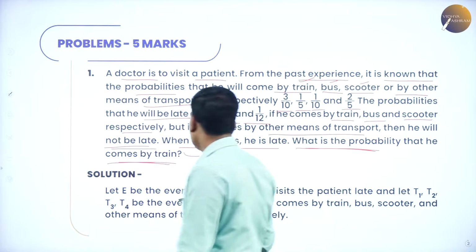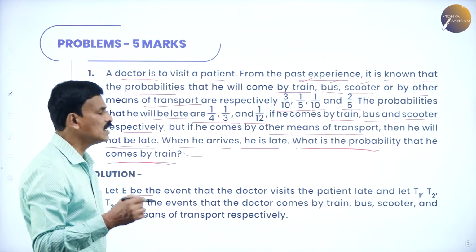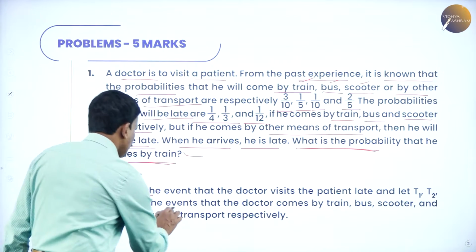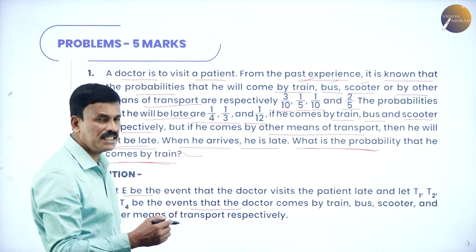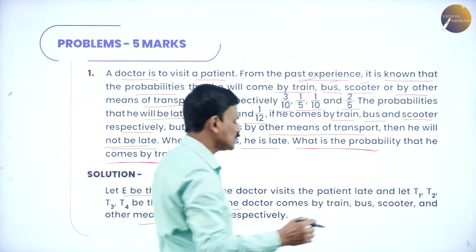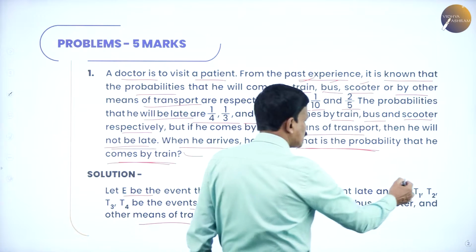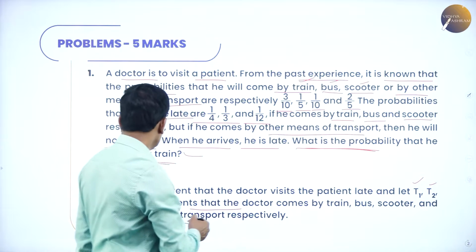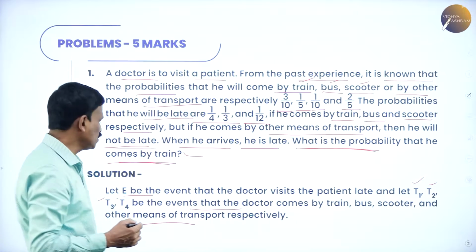Now let us define the events. Let E be the event that the doctor visits the patient. Let T1, T2, T3 and T4 be the events that the doctor comes by the means of transportation like train, bus, scooter and other means of transportation. So the event that the doctor visits the patient by train, let us represent as T1. Then by bus it is T2, by scooter the event is T3 and by other means of transportation it is T4.